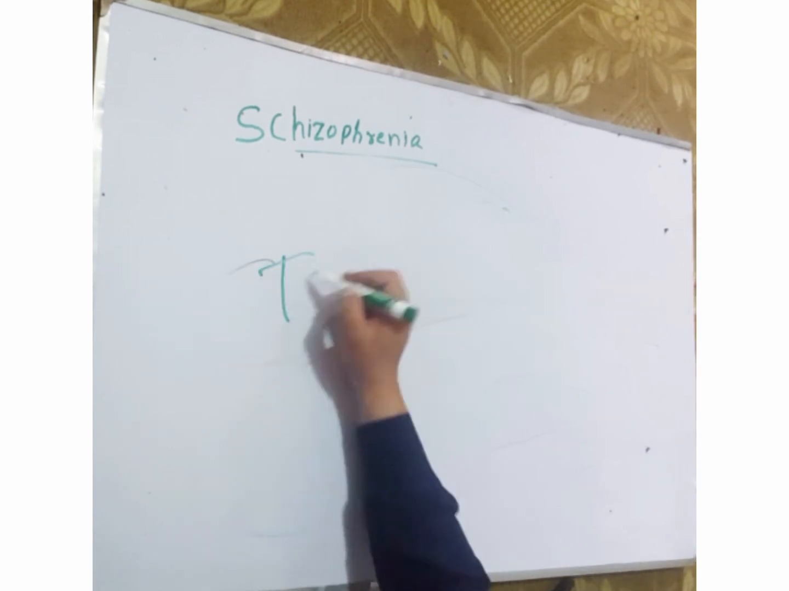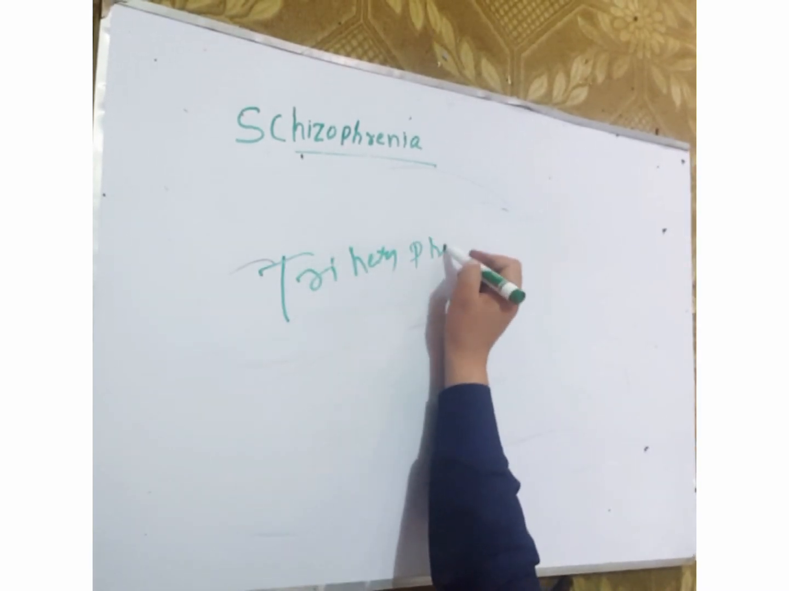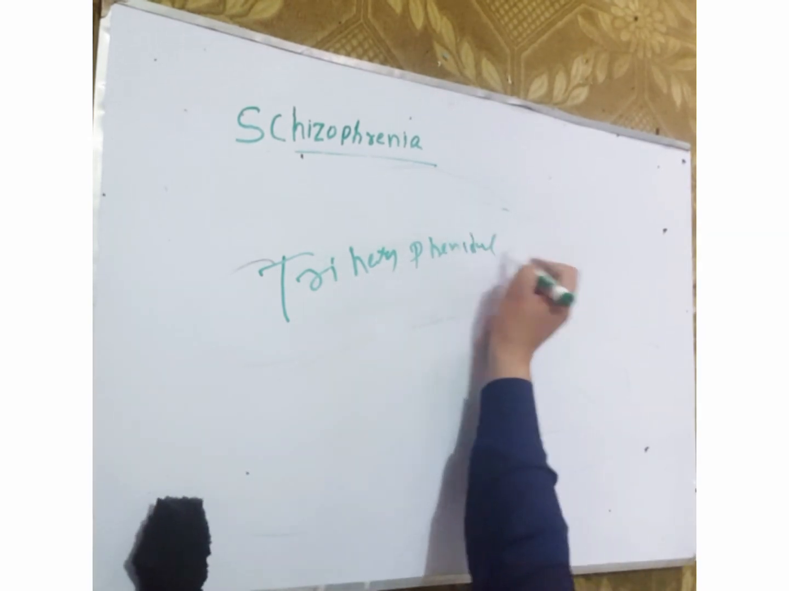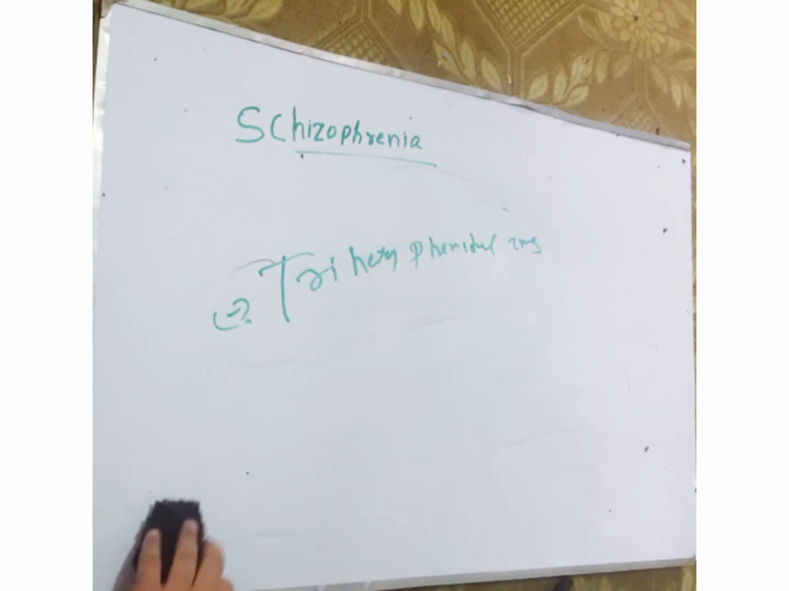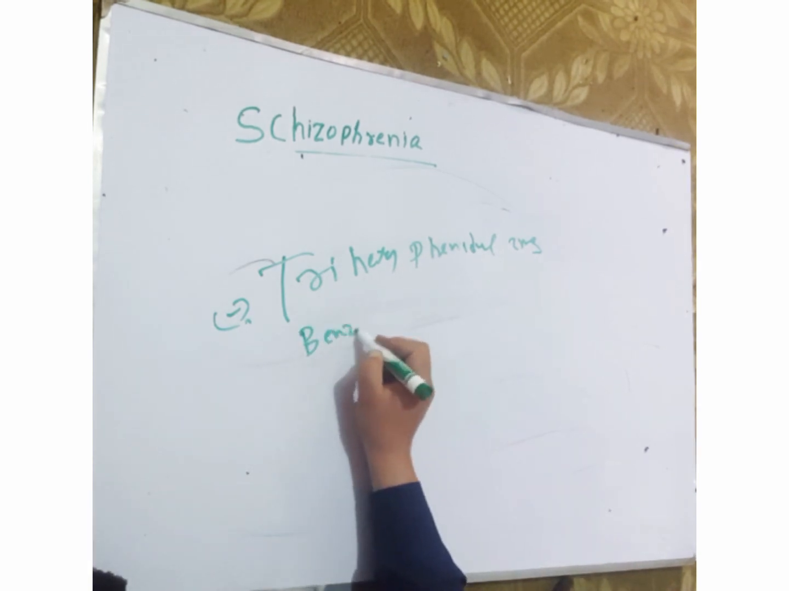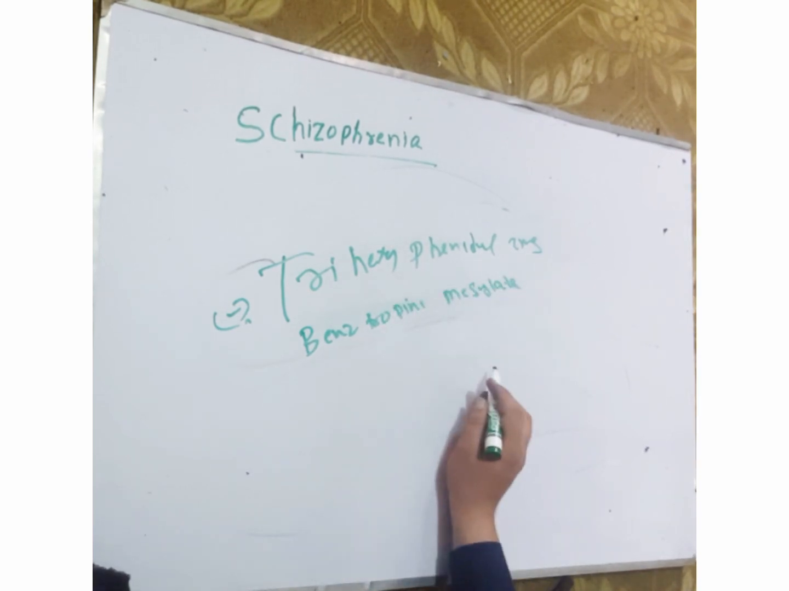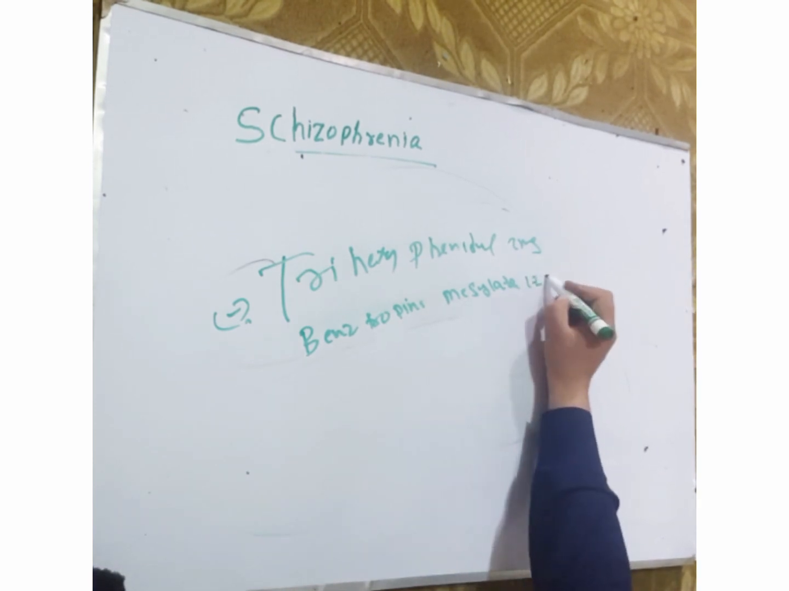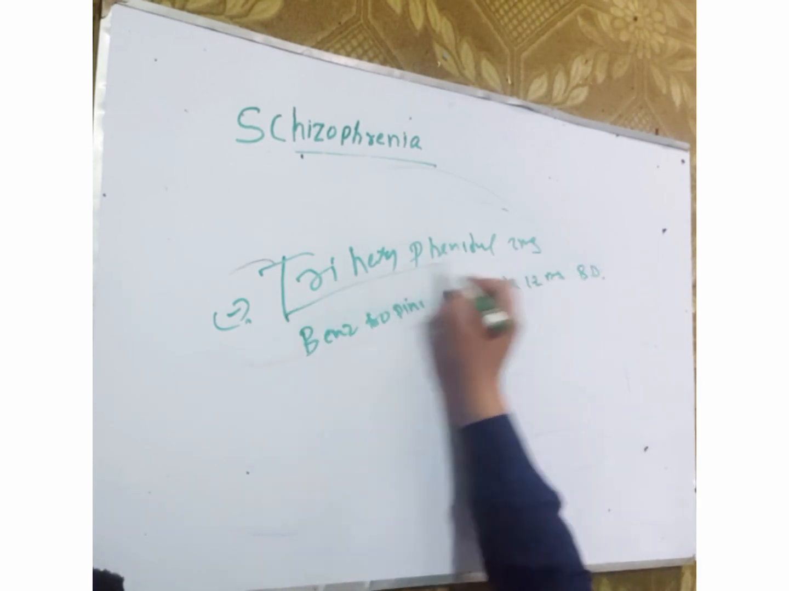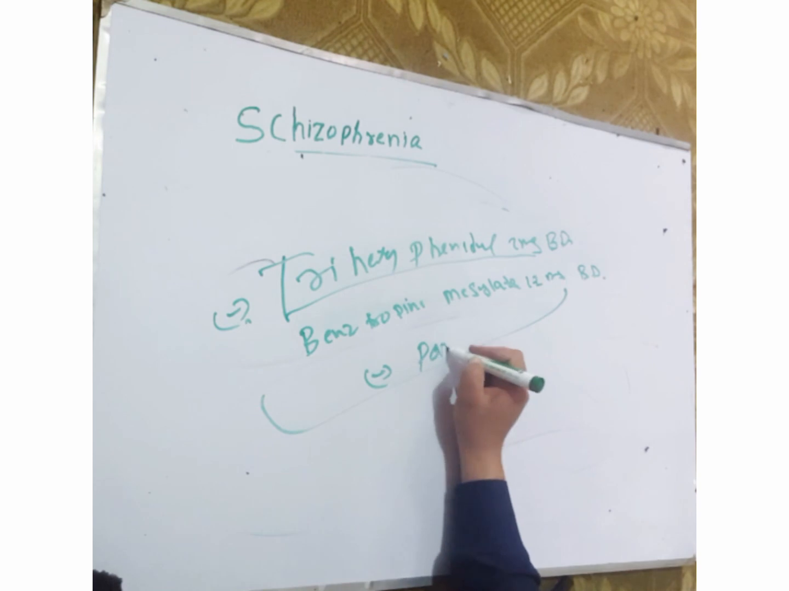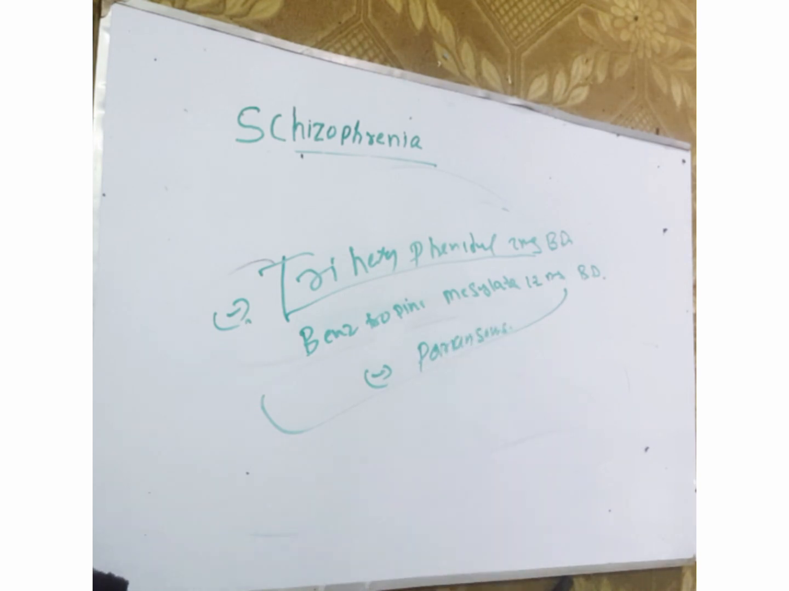We use trihexyphenidyl 2 mg BD to prevent the Parkinson symptoms. We can also use benztropine mesylate 1 to 2 mg BD, or trihexyphenidyl 2 mg BD, to prevent the Parkinson symptoms.